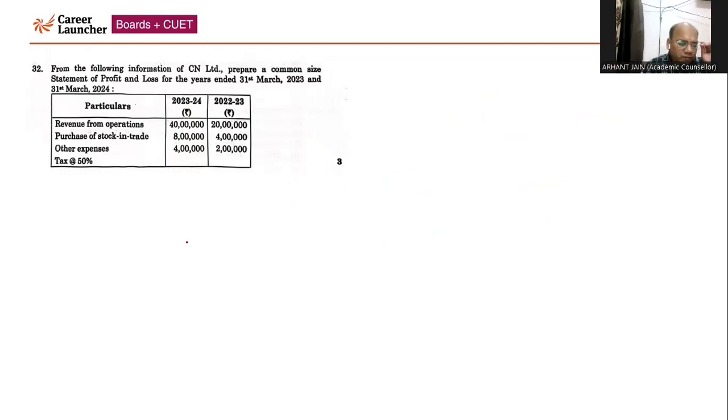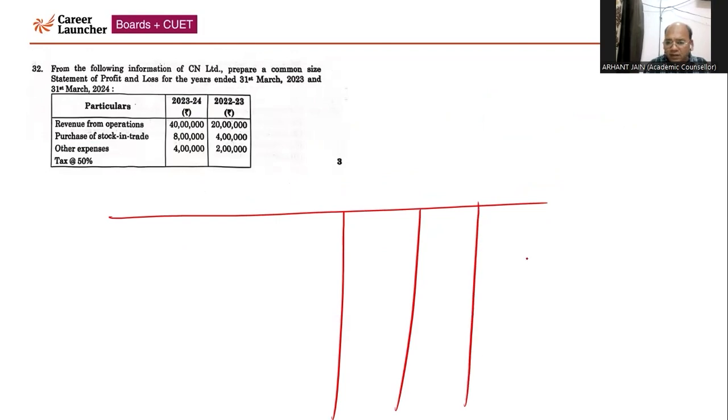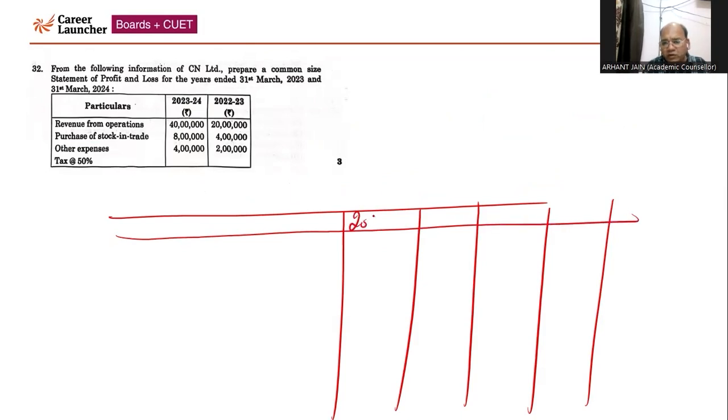Now, next question. Question number 32, we need to prepare the common size statement. I'm preparing the common size quickly. You can see here, this is the previous year 2022-23. This is the current year 2023-24. This is the previous year 2022-23 in percentage. Because it is a common size statement, we will convert all the absolute figures into percentages. This is also in percentage. First of all, particulars. We are given RFO, revenue from operations. That is 20 lakhs in the previous year. The current year is 40 lakhs.